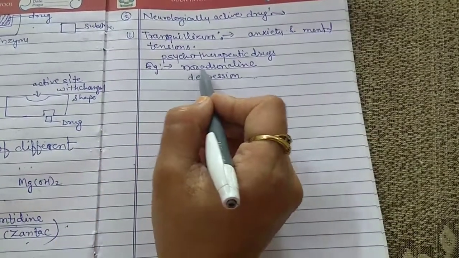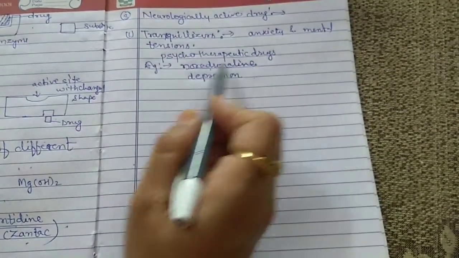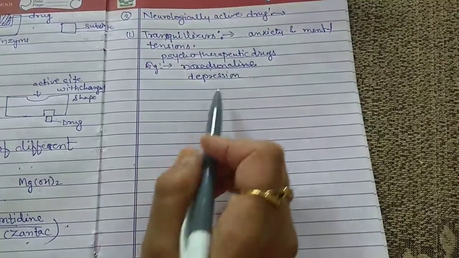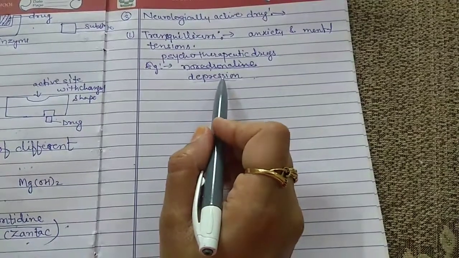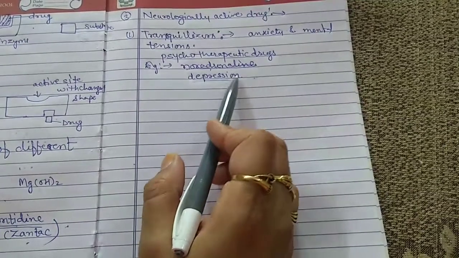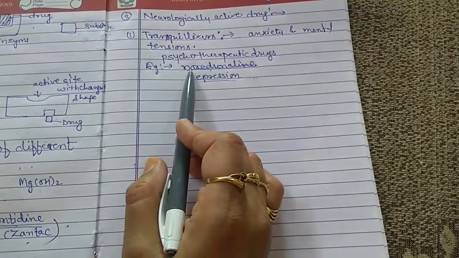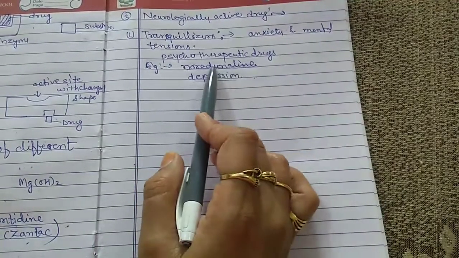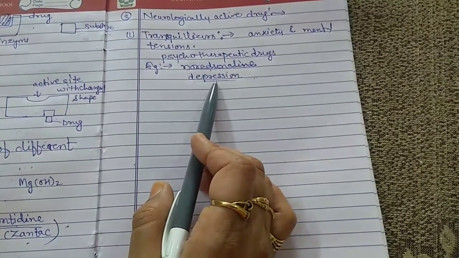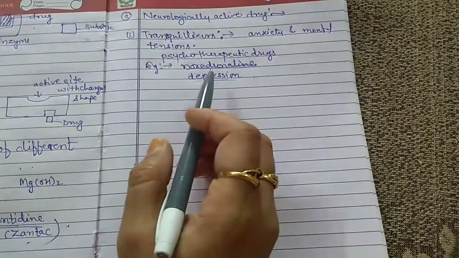Noradrenaline is a neurotransmitter that acts as a messenger and sends messages. It means when there is any problem in the signal sending capacity of noradrenaline, then we suffer from depression.